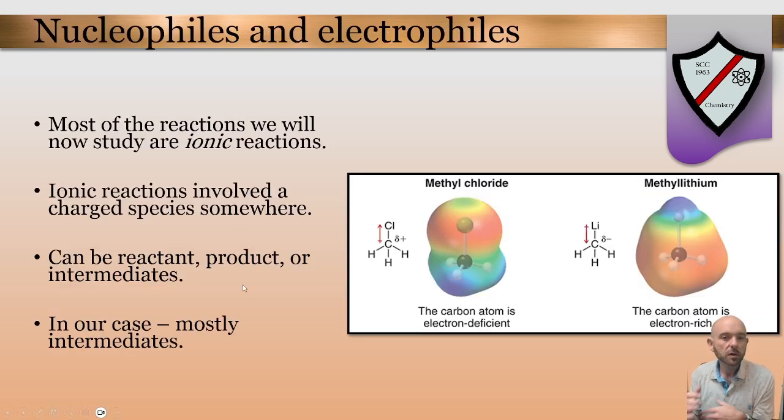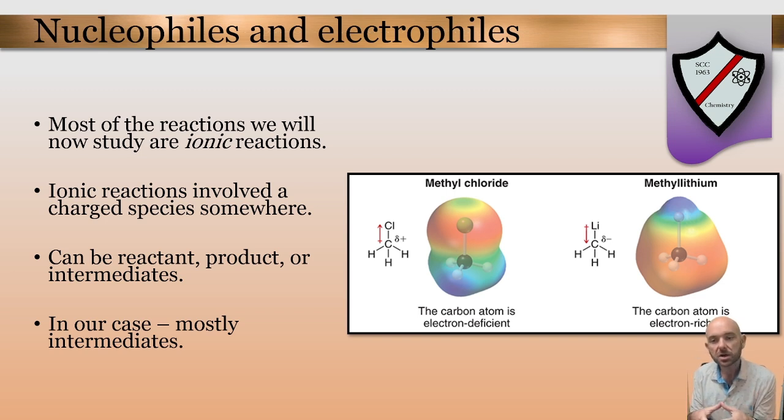going to talk about how most of the reactions we will study in organic chemistry, this is the 200 level, the introductory level. It goes beyond this for sure. We will do one chapter that goes against this trend, but other than that, all of the reactions that we study in the first year of organic chemistry are ionic reactions. Now, that may seem counterintuitive because we're not using ionic compounds for the most part. We're talking about organic compounds, which are mainly covalent compounds. But when we talk about ionic reactions, ions are formed.